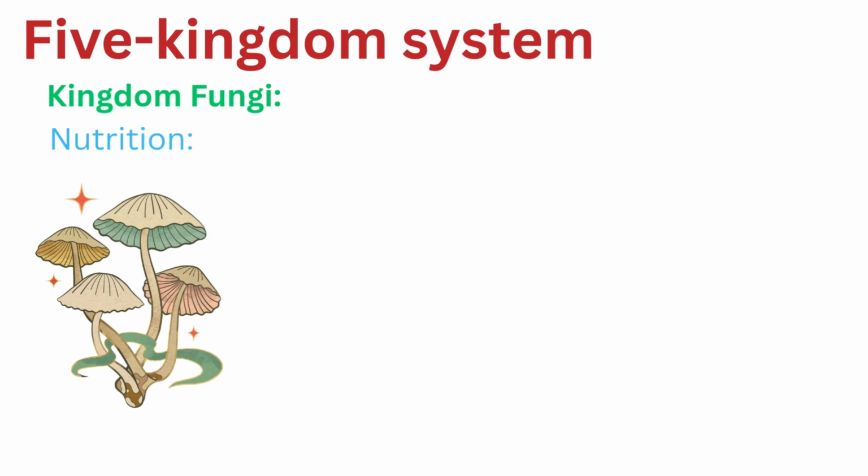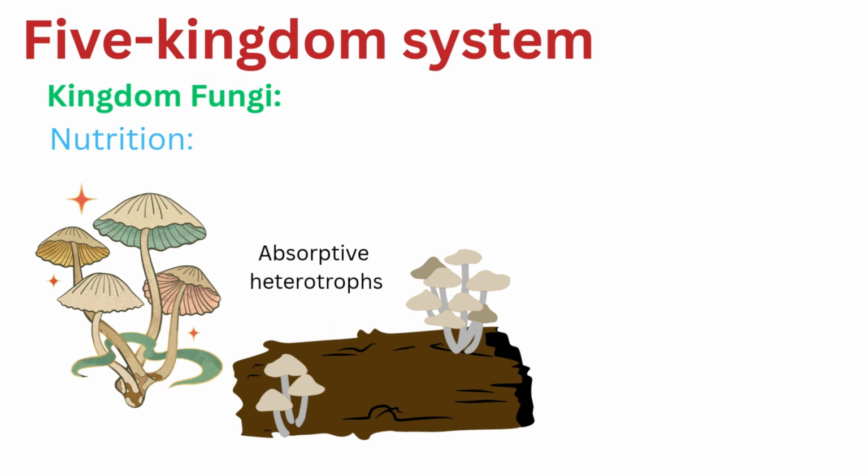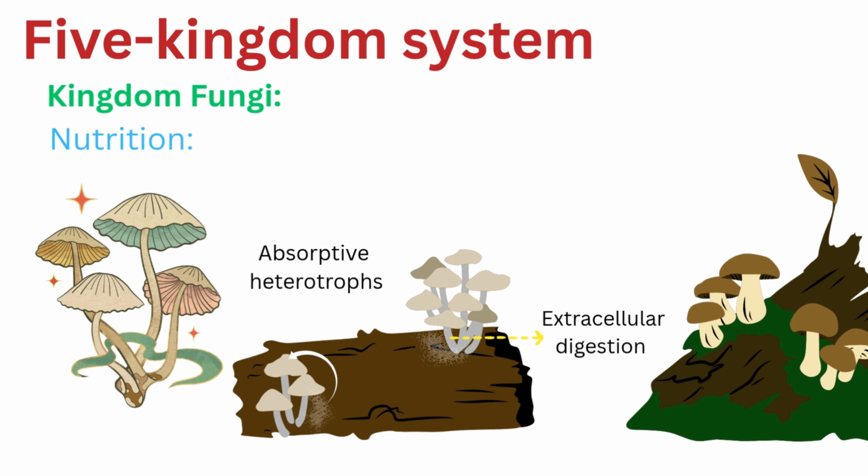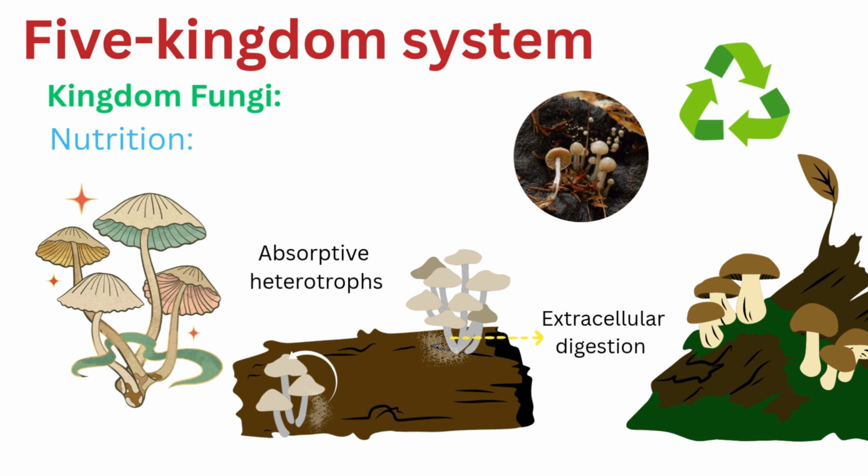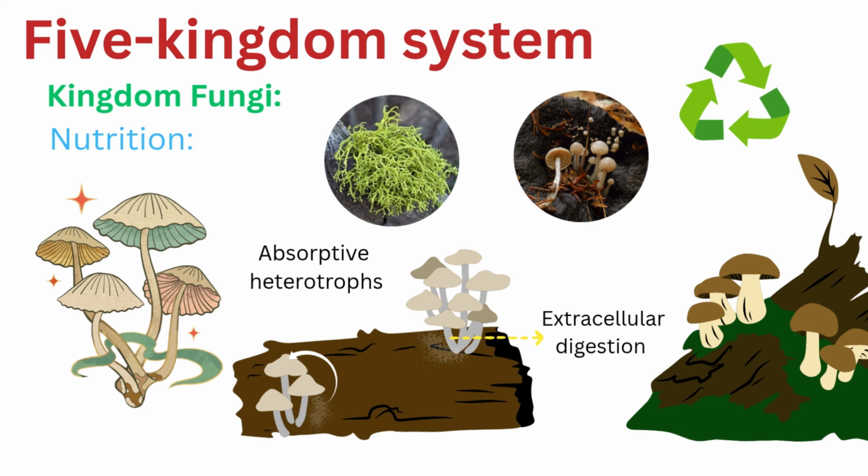But the most fascinating thing about fungi is how they eat. They are absorptive heterotrophs. They don't have stomachs. Instead, they perform extracellular digestion. They release powerful enzymes into their surroundings to break down complex matter into simple nutrients, which they then absorb through their cell walls. Most are saprophytes, feeding on dead matter and cleaning up our ecosystems. Others are parasites, living off a host, while some are symbionts, forming helpful partnerships with plants and algae. Without fungi, the earth would be covered in dead debris. They are the ultimate recyclers.